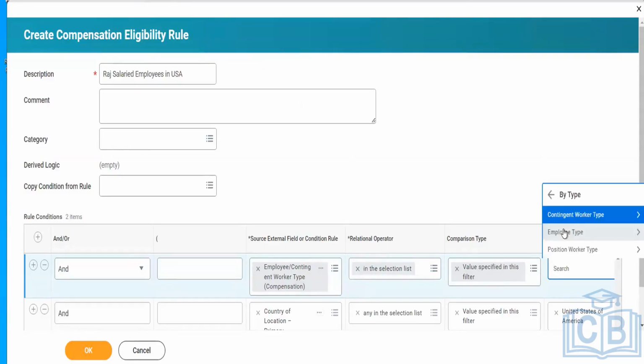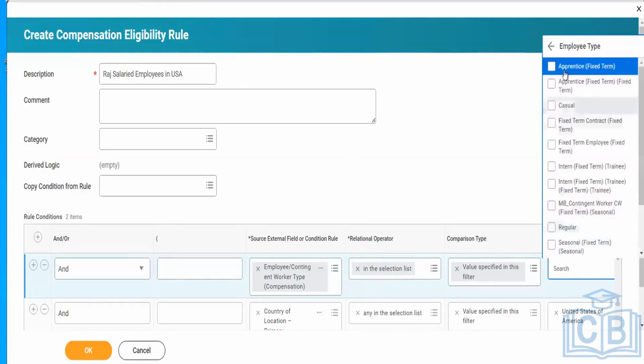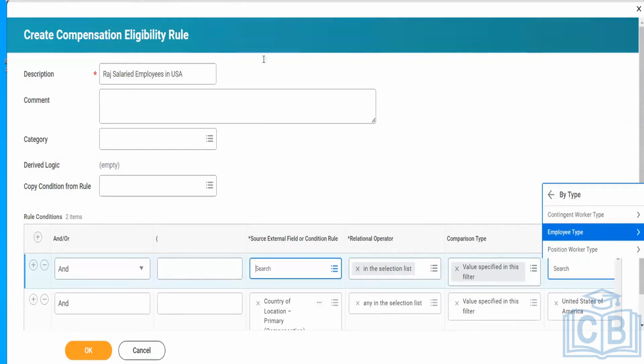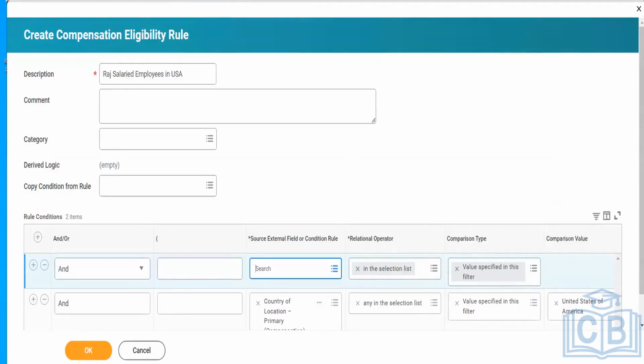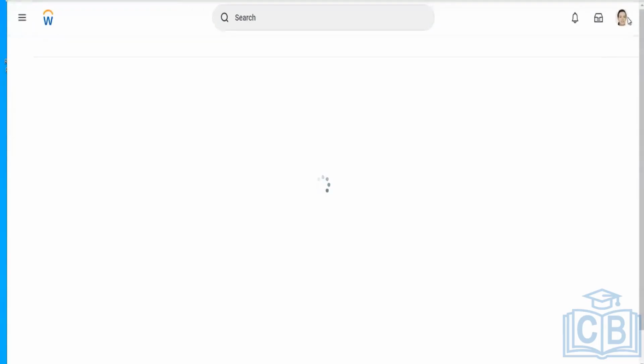By type, here I will have multiple options, like for example, with an employee type, there are many. I can choose from here, but this is giving me the subtype of the worker, right? If we want to check anything else, like exactly what worker type you are looking for, we have other options to get into the insights.